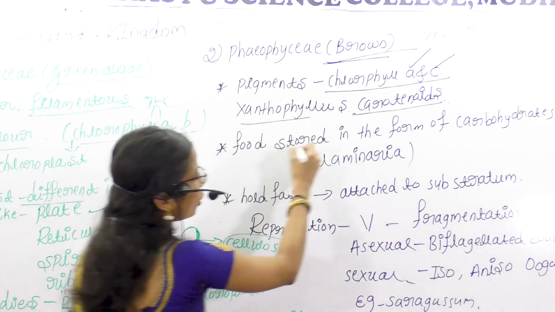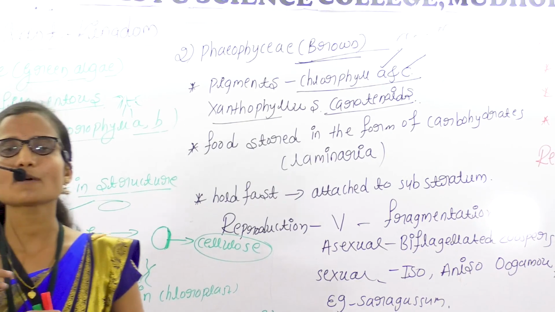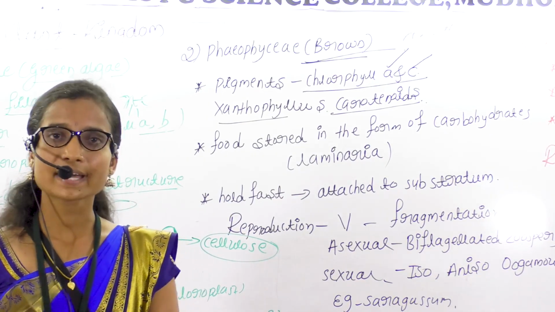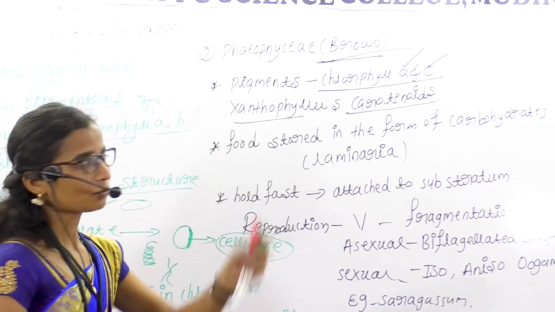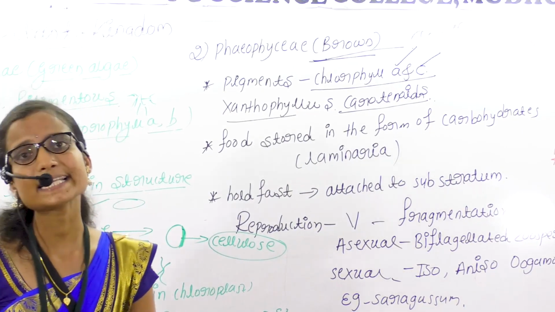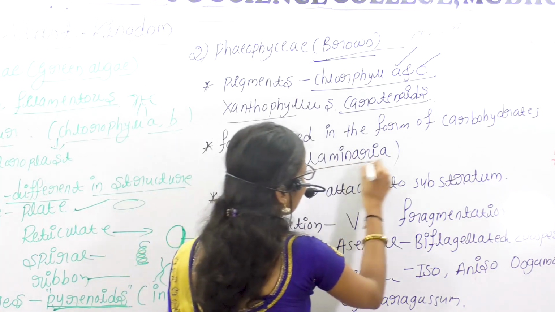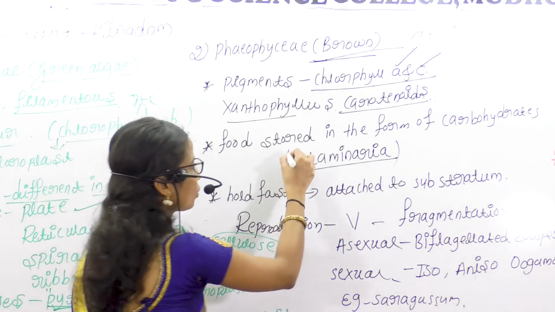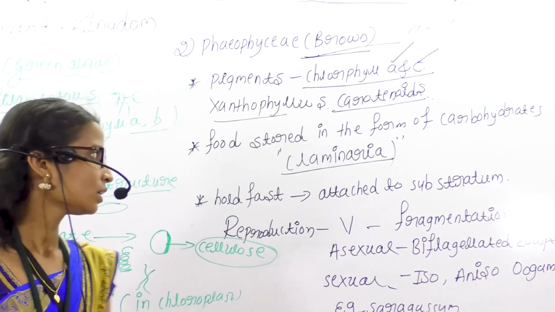Next, food is stored in the form of carbohydrates. In green algae, the food is stored in the form of protein and starch, in pyrenoids. But in Phaeophyceae, in brown algae, the food is stored in the form of carbohydrates, called laminarin. This term is also important.